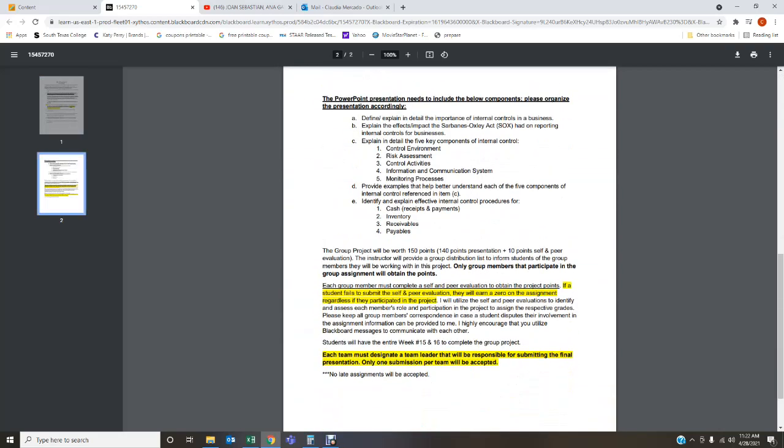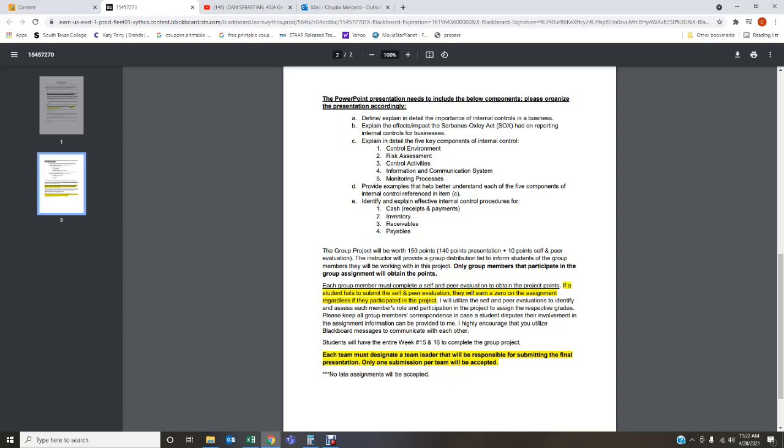Now this is what you're going to be researching on. Okay, the first thing we're going to do is we're going to define and explain in detail the importance of internal controls in a business. B, you're going to explain the effects or the impact the Sarbanes-Oxley Act had on reporting internal controls for a business. Explain in detail the 5 key components of internal control, which is control environment, risk assessment, control activities, information and communication system, and monitoring processes.